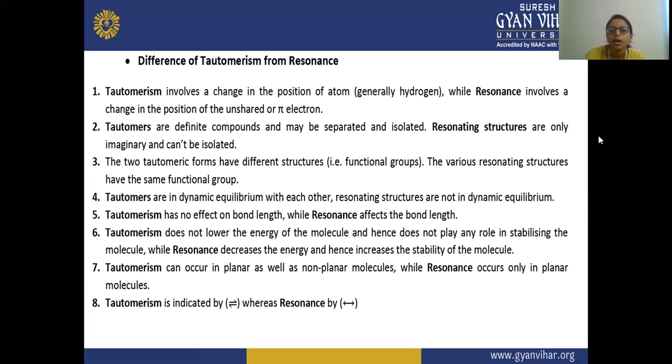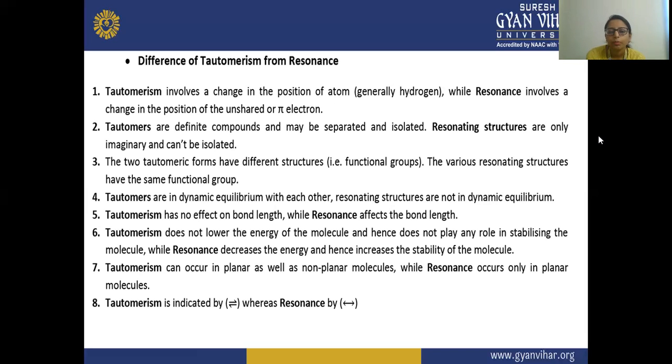Next, tautomers are definite compounds and may be separated and isolated. So tautomers are definite compounds, they can be separated and they can be isolated. Resonating structures are only imaginary and can't be isolated.